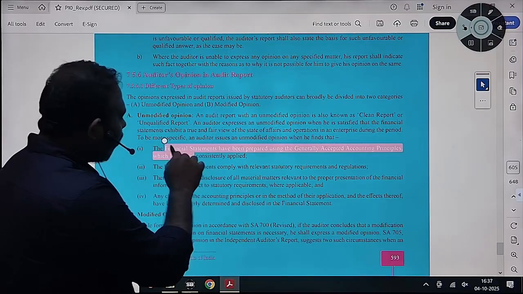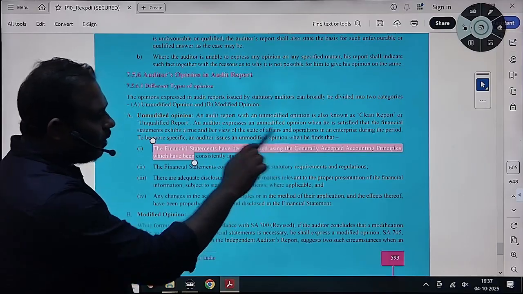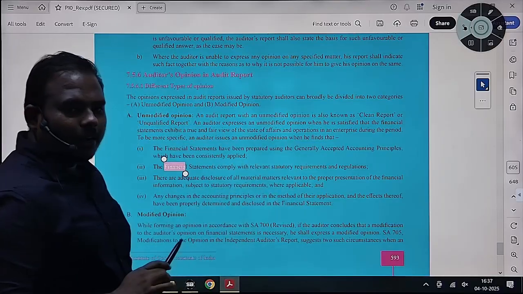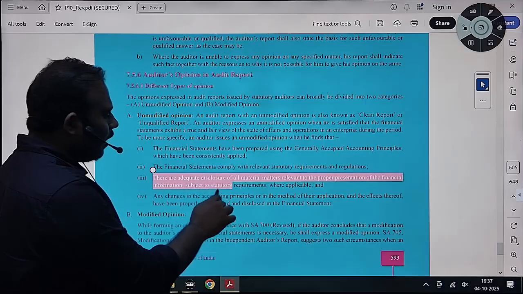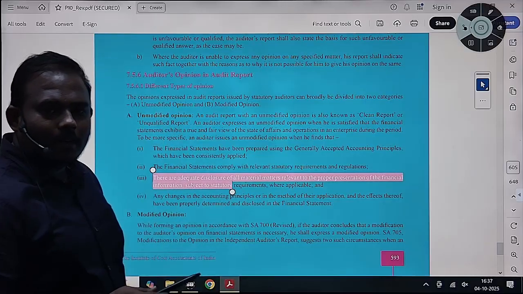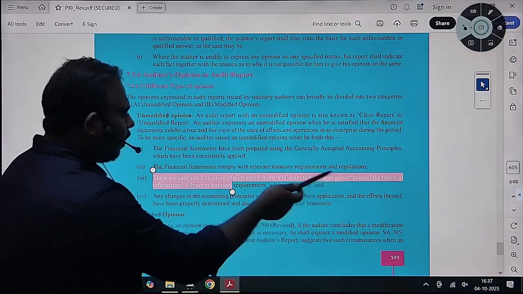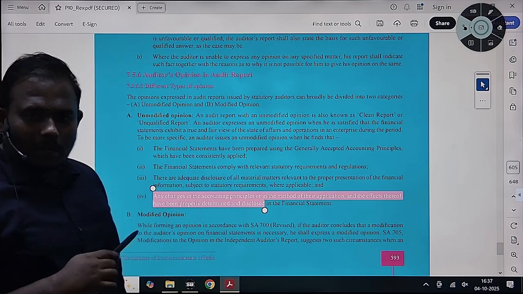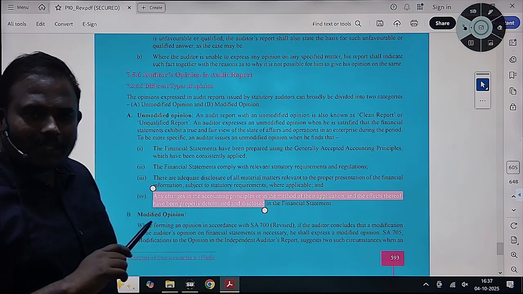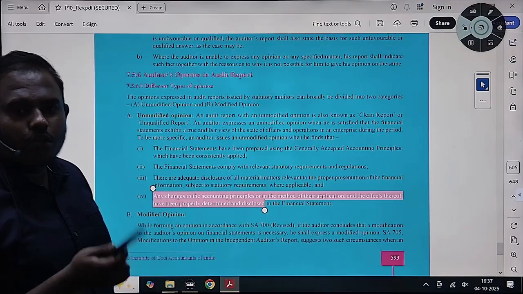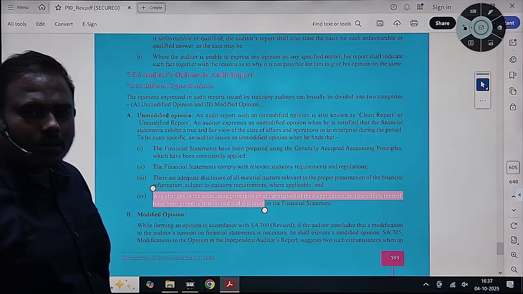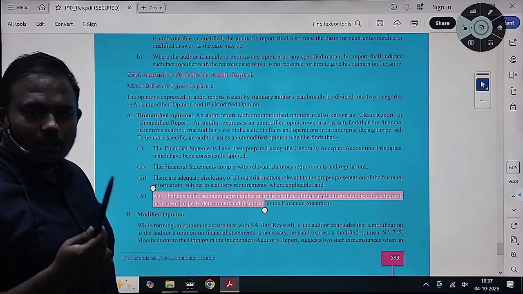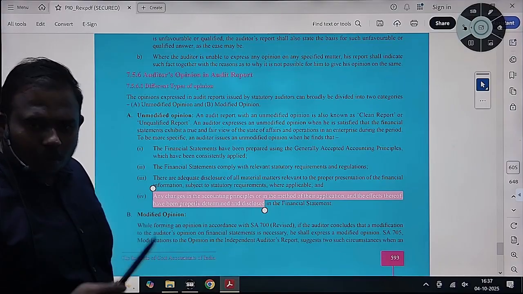See, when you issue an unmodified opinion, the financial statements have been prepared in accordance with generally accepted principles and comply with statutory requirements and regulations. There is adequate disclosure, and relevant material line items are properly presented in the financial statements. Any changes in accounting methodology being used should be disclosed in the notes to accounts, along with why the change was made during the year. Whatever we do, we need to follow consistently.